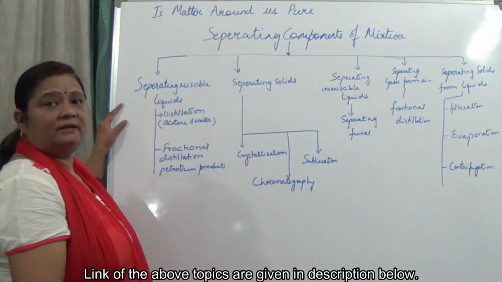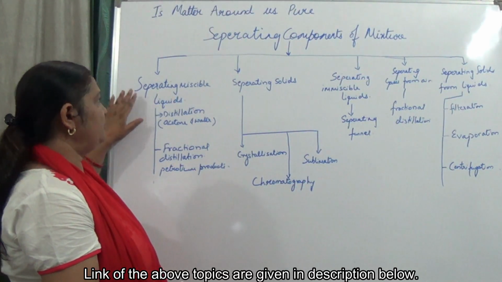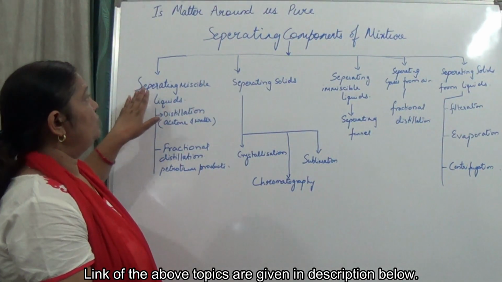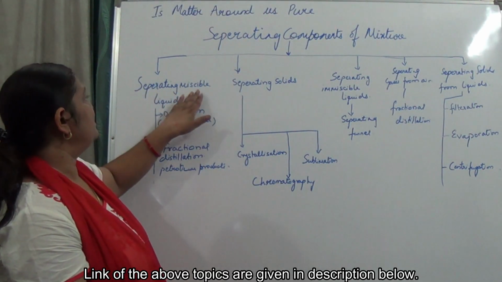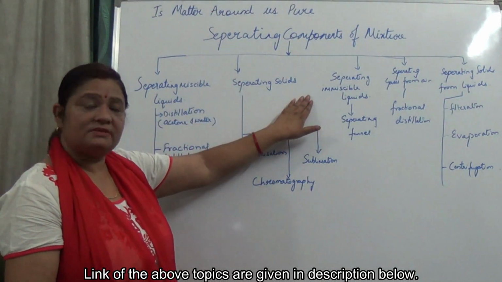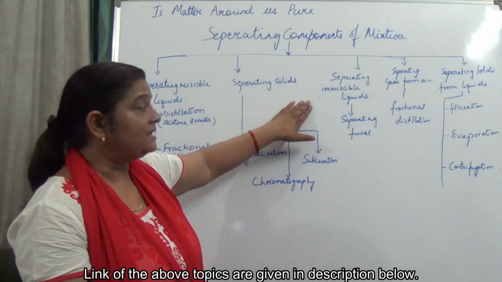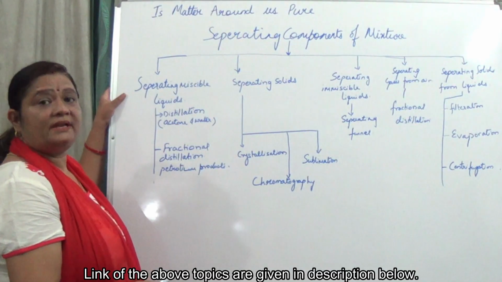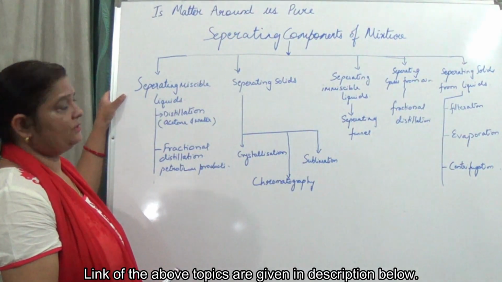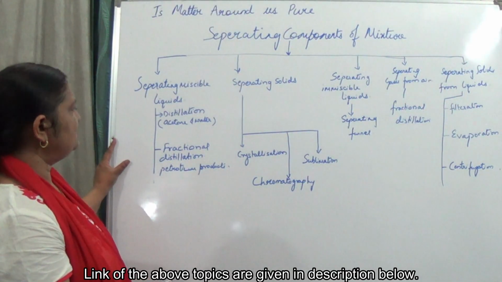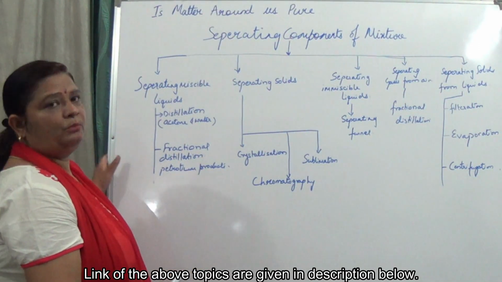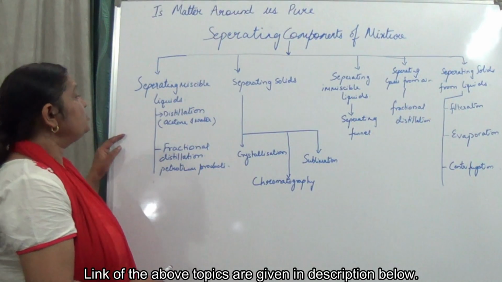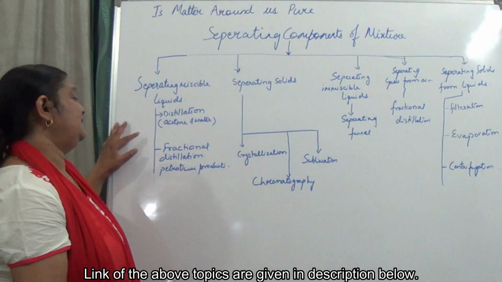Here we have studied different techniques, isn't it? First is separation of miscible liquids. So what all separations have we studied? Separating miscible liquids, separating solids, separating immiscible liquids, separating the different gases present in the air, and separation of solids from liquids. One by one we are going to study. First, separation of miscible liquids. How can two miscible liquids like acetone and water be separated? They have a boiling point difference of 25 degrees Celsius and more, so they can be separated by the process of distillation.